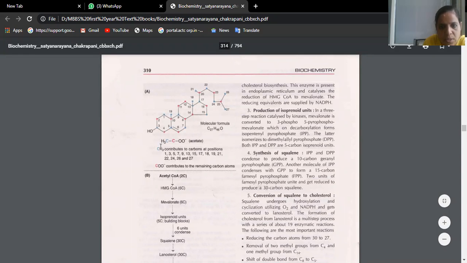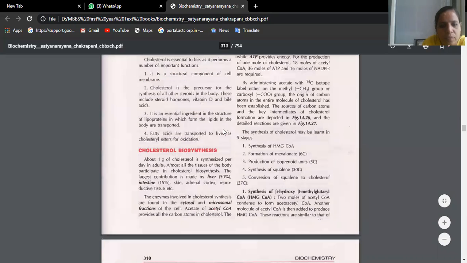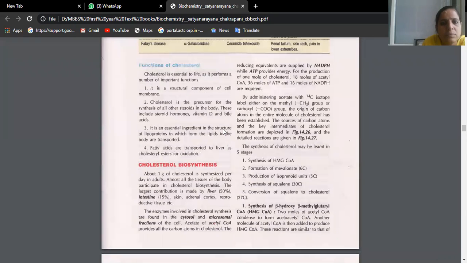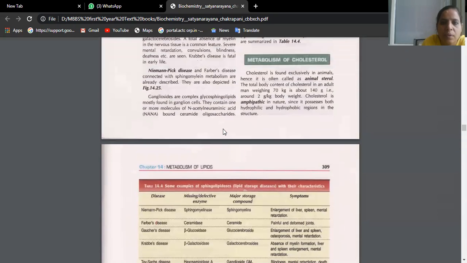So this is the structure of cholesterol. Molecular formula is C27H46O. Now coming to cholesterol, cholesterol is exclusively found in animals, isn't it? That's why it is called animal fat or animal cholesterol.